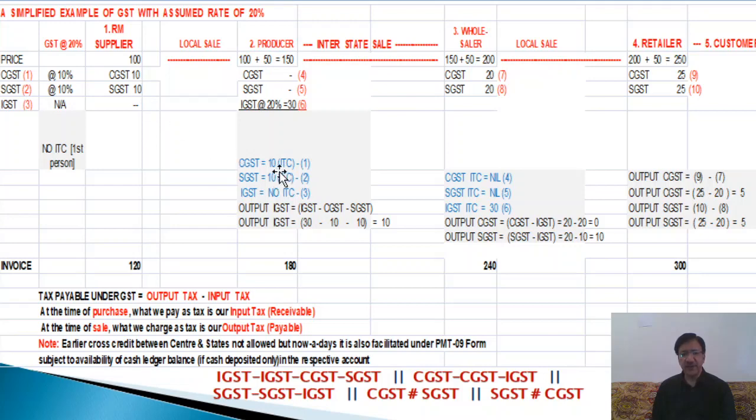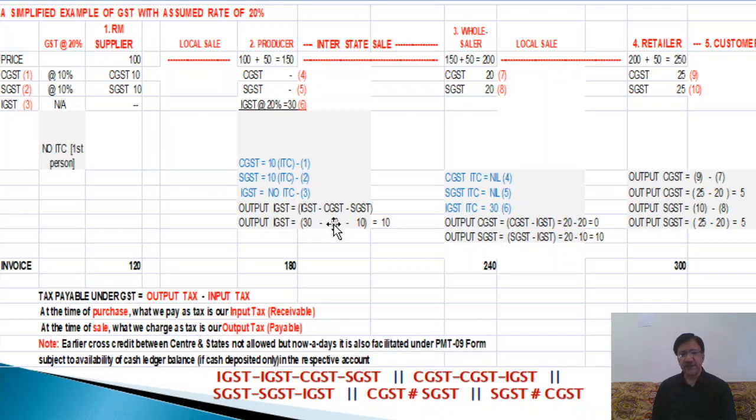So here you see note 1 CGST, note 2 SGST, note 3 IGST, note 4 output tax CGST, note 5 SGST, then note 6 IGST. From the note 6, 30 rupees, this 10 and 10, CGST 10 and SGST 10, that is note 1 and 2, will be deducted.